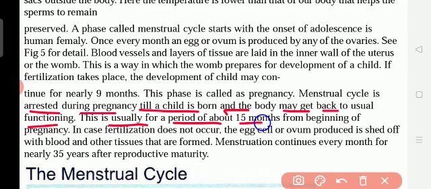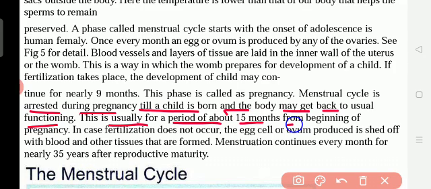After marriage, if the egg meets the sperm and fertilization takes place, what happens? The blood will not break and does not come outside.